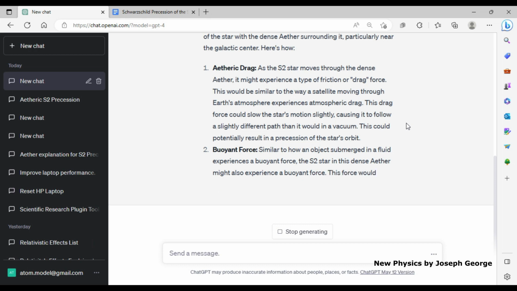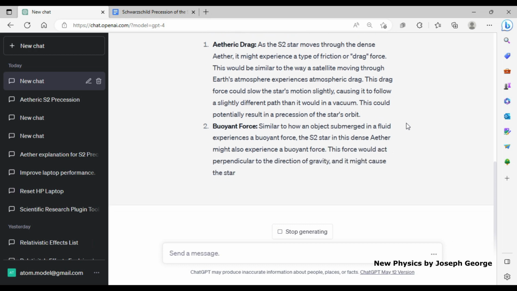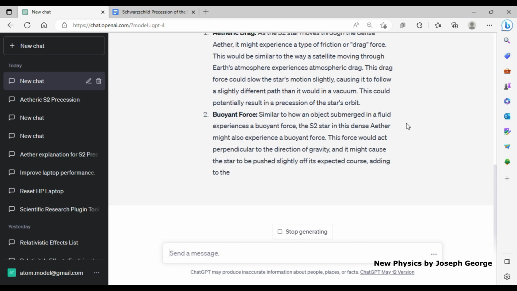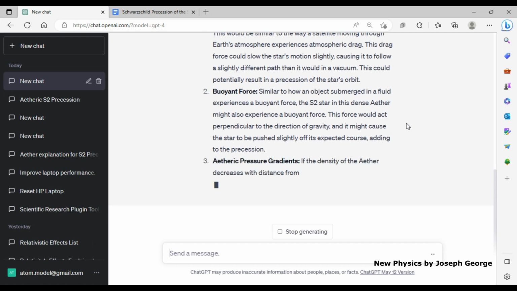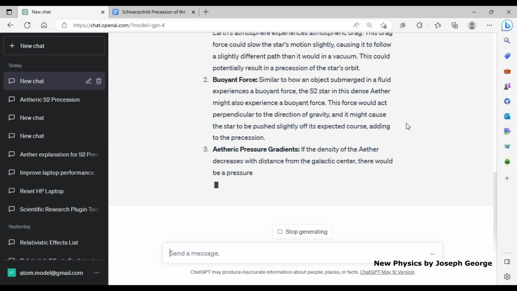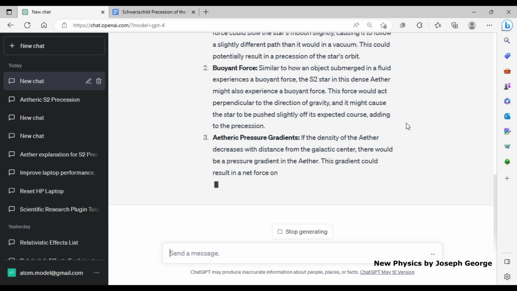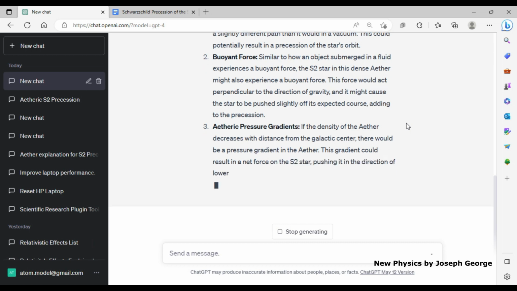Buoyant force. Similar to how an object submerged in a fluid experiences a buoyant force, the S2 star in this dense ether might also experience a buoyant force. This force would act perpendicular to the direction of gravity, and it might cause the star to be pushed slightly off its expected course, adding to the precession.